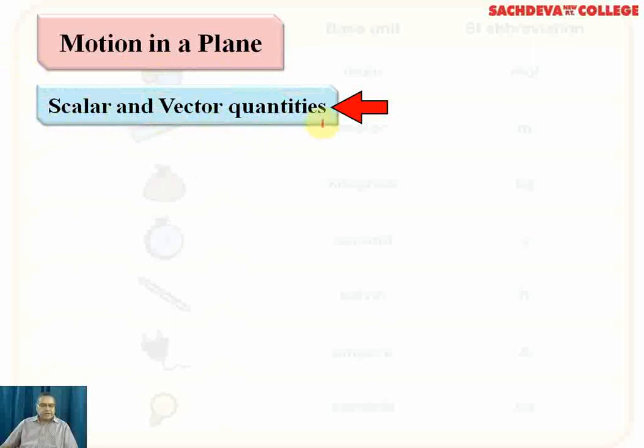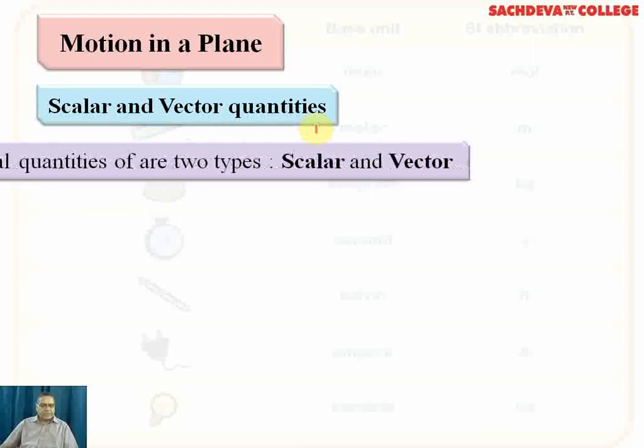scalar and vector quantities. Now, when we use the term scalar, it means that the quantities have magnitude but no direction. But vectors have magnitude as well as direction. So scalar quantities can be density, mass, volume, time, etc., or some electrical quantities. Similarly, vector quantities will be acceleration, force, retardation, momentum, impulse, torque, etc. All of them are vector quantities.